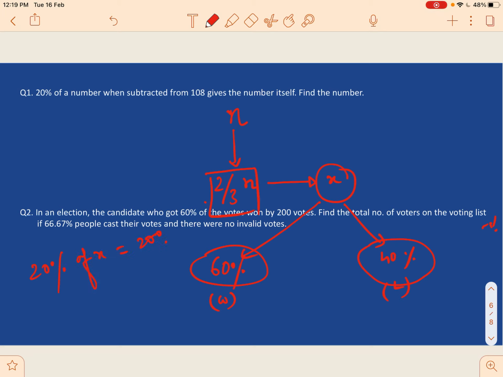So we just have to put 20 by 100 into x, and x is 2 by 3n. This is equal to 200. So after just solving this, we will get our answer. So the answer n is 1500, and that is our answer. We have to find total number of votes. Okay, so the n is 1500.